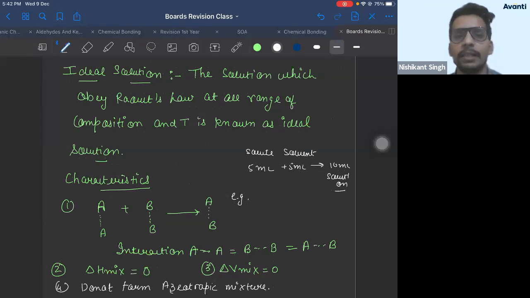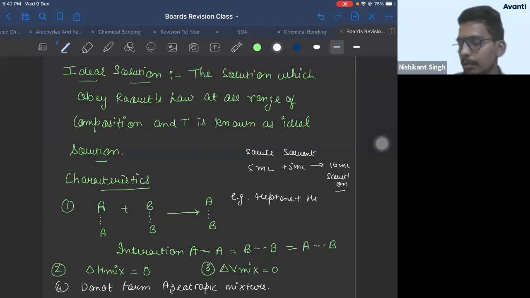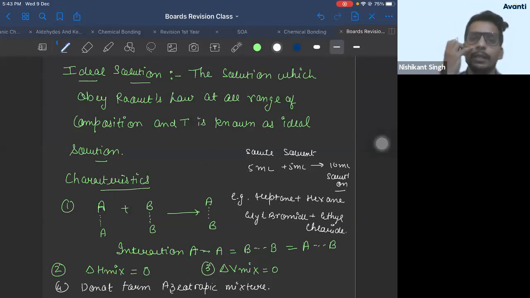Ganesh, you cannot write that in exam. Any two same compounds. For example, 2 alkanes you can take. Heptane and hexane. Both are alkanes, so both of them will form ideal solution. Then you can take alkyl halides. So you can take ethyl bromide plus ethyl chloride. Okay? Such solutions will form ideal solution. Benzene, toluene, of course you can take that.